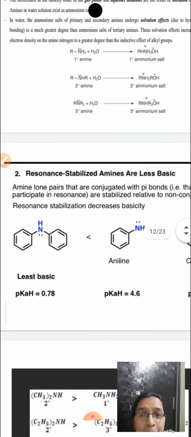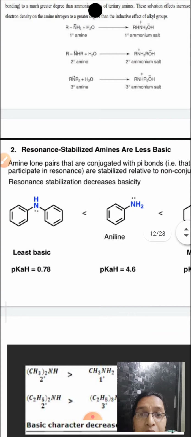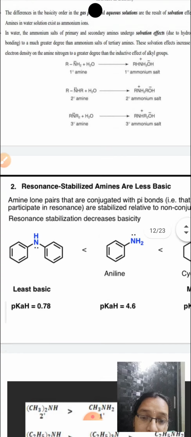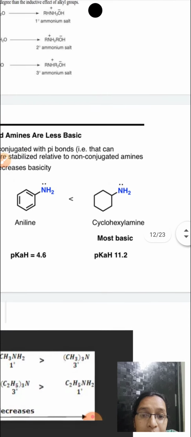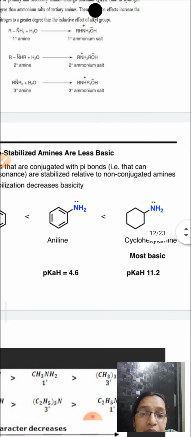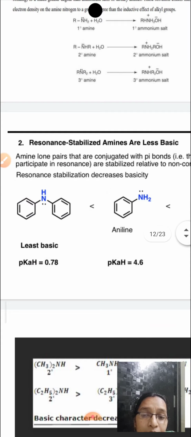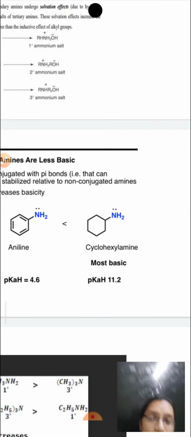So this is about the basicity of amines. And this is one more example we have seen. Here, the more the number of aryl groups, the more resonance stabilized. Let us see this example also. This is aniline, this is N-methylaniline, and this is diphenylamine. And this is cyclohexylamine. So cyclohexylamine is always more basic than aniline.